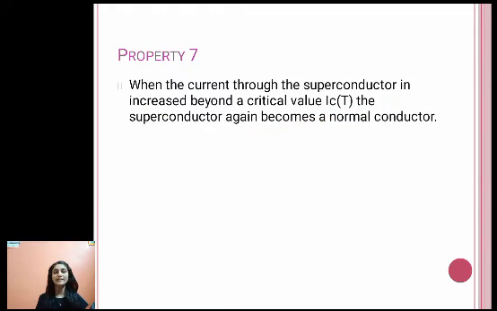Seventh property is, when the current through the superconductor is increased beyond a critical value, the superconductor again becomes a normal conductor. So there is a restriction on the value of critical field, critical temperature and critical value of current. If you increase the current, the magnetic field or the temperature beyond that, then that superconductor becomes a normal conductor.